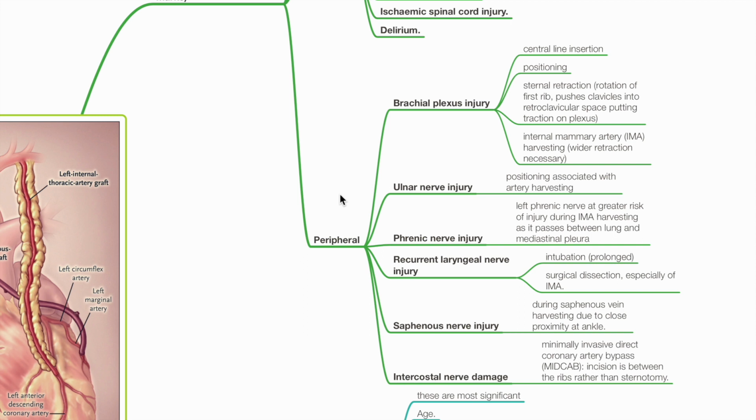Saphenous nerve injury, such as during saphenous vein harvesting due to close proximity at the ankle, and intercostal nerve damage. Minimally invasive direct coronary artery bypass involves incision between the ribs rather than sternotomy.